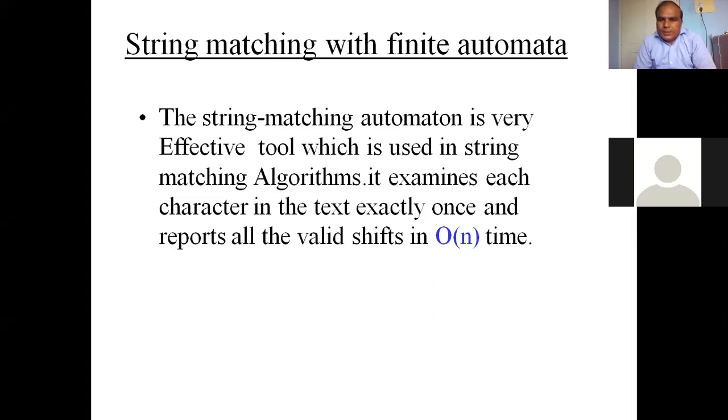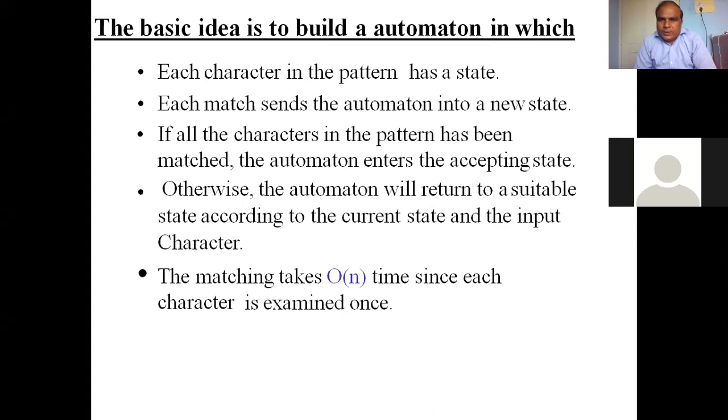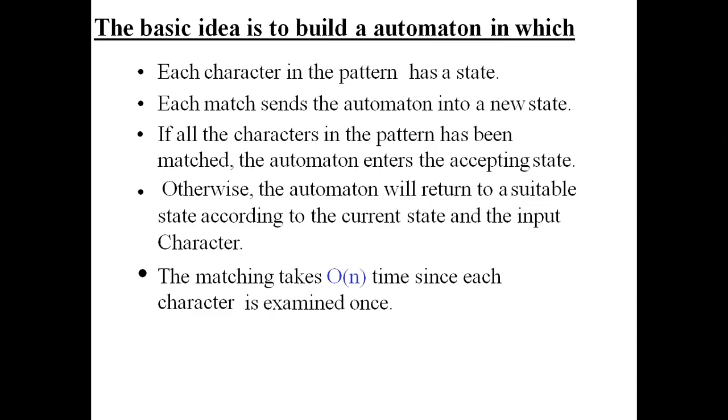So, it examines each character in the text exactly once and reports all the valid shifts, so the time complexity is big O of n. What is the basic idea? Build an automaton in which each character in the pattern has its own state, and each match sends the automaton into a new state. If all the characters in the pattern have been matched, the automaton enters the accepting state. Otherwise, the automaton returns to a suitable state according to the current state and the input character. As I previously said, the matching takes big O of n time since each character is examined once.